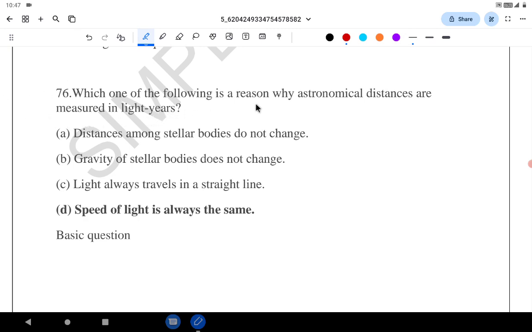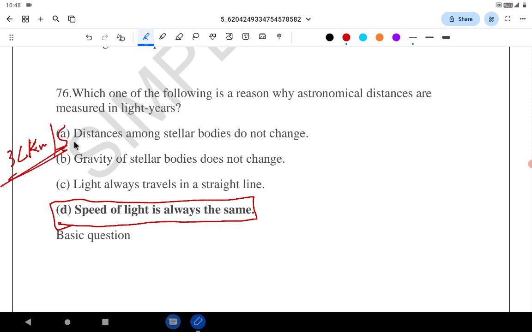Which one of the following is a reason why astronomical distances are measured in the light years? The correct answer is the speed of light is always same. The speed of light is 3 lakh kilometers per second. So the astronomical distances are always measured in light year because the speed of light is always same.